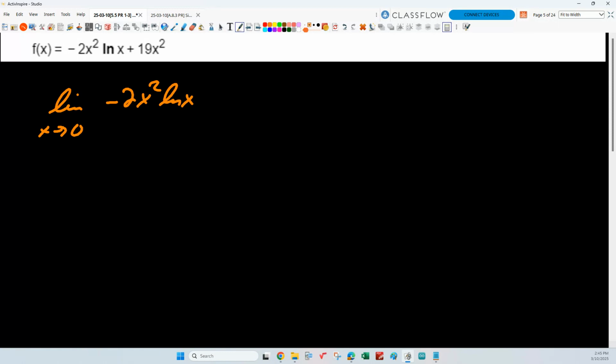Okay, so for you guys to be able to do limits, the only indeterminate forms we learned were 0 over 0 and infinity over infinity. There are others that we'll maybe get to at the end of the year. But this does not look like that. This looks like 0 times negative infinity, right? If we approach 0 from the right, from within our domain, that log function is going to go down to negative infinity. So what do I have to do to this thing to make it a ratio of either zeros or infinities?